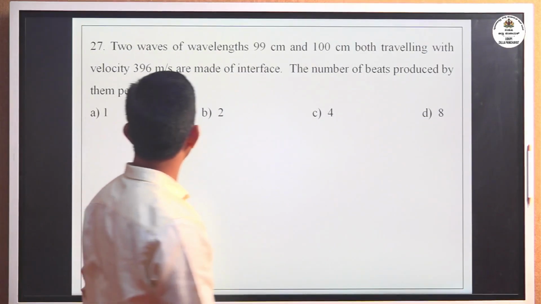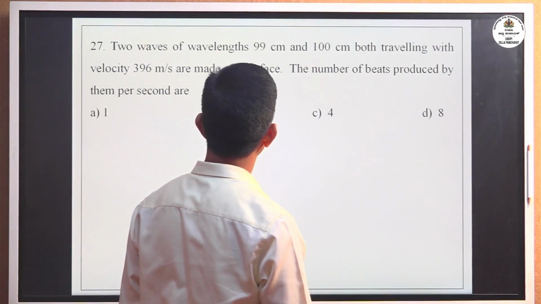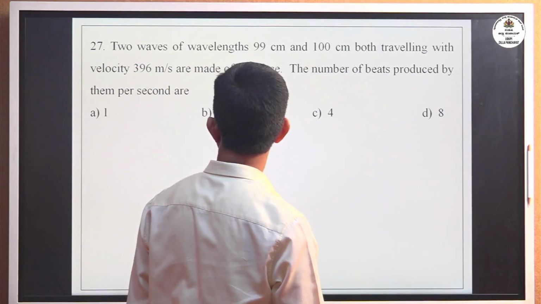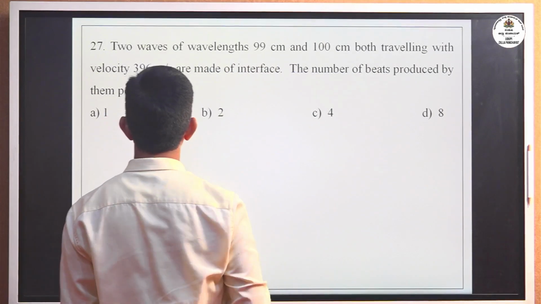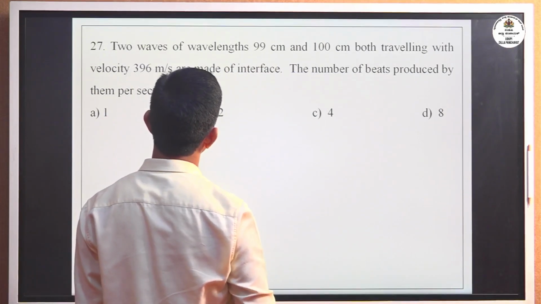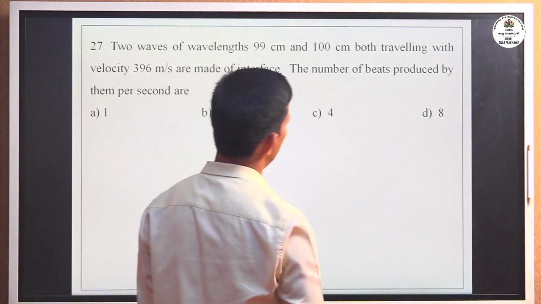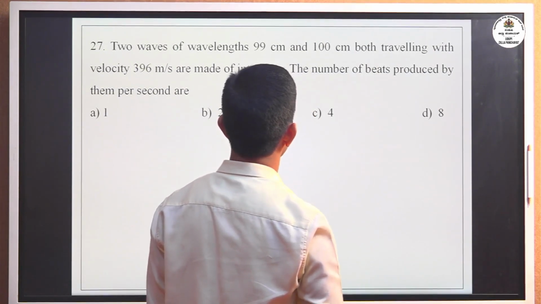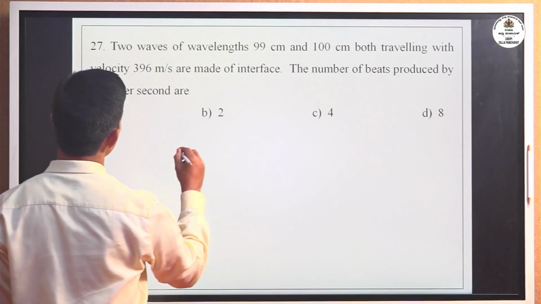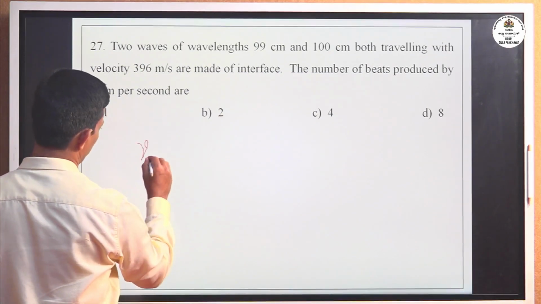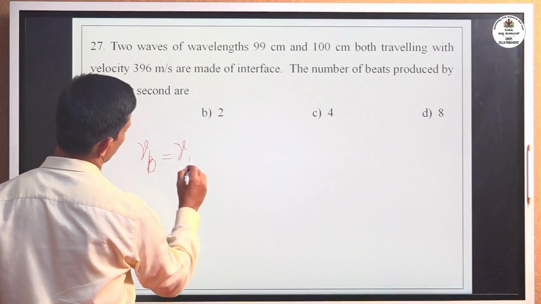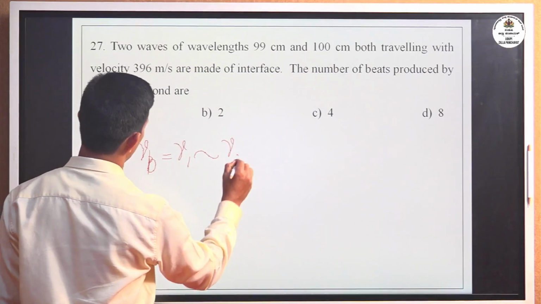27th one. Two waves of wavelength 99 centimeter and 100 centimeter, both traveling with velocity of 396 meter per second, are made to interfere. The number of beats produced by them per second is... Also same formula, beat frequency nu b equal to nu 1 minus nu 2.